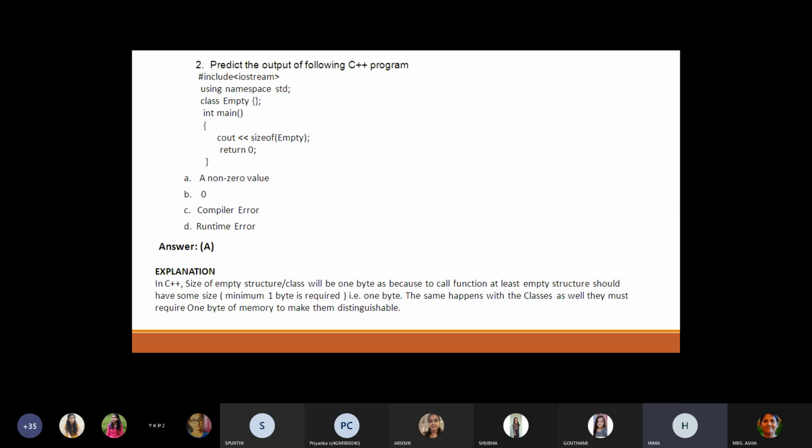The answer is option A, because by default an empty class or structure will be 1 byte. So once you have any class without any data members or member functions, the size of that class will be 1 byte. Okay, next question.